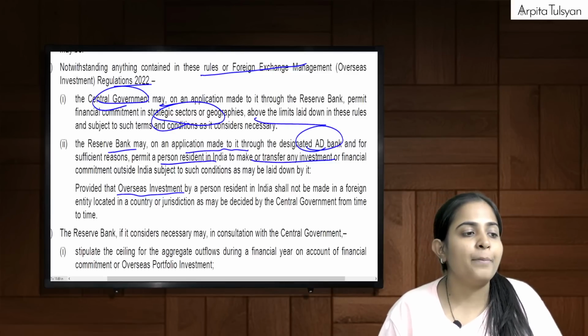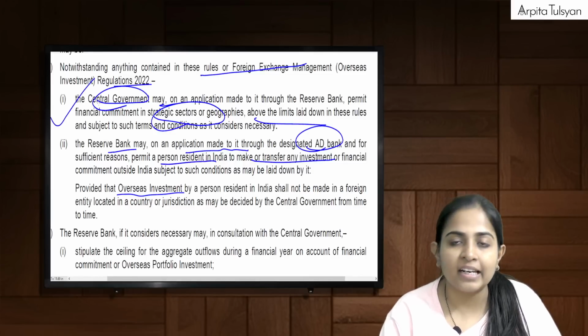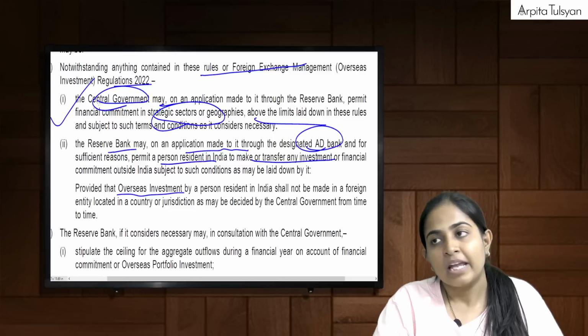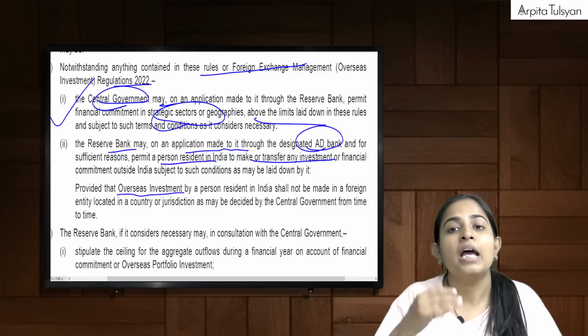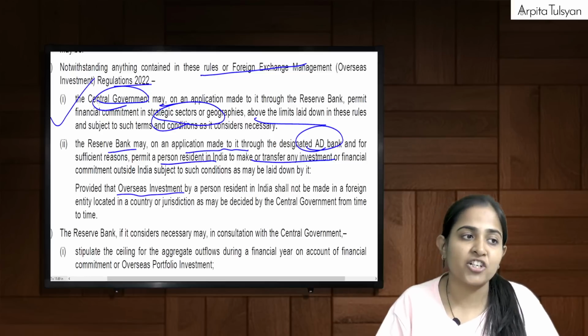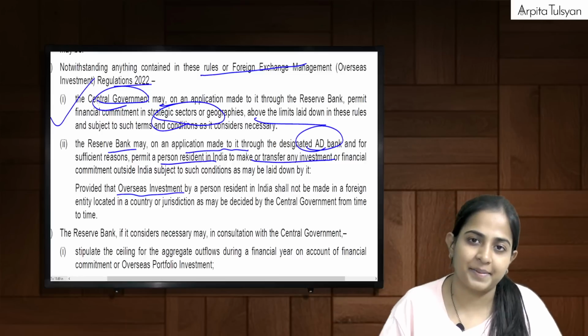Yes, so the limit can be increased. What we have studied till here is that the central government can increase the limit which is laid down in these rules and regulations. It can increase the limit, provided we have made an application and provided the investment is going to be done in the strategic sector only.